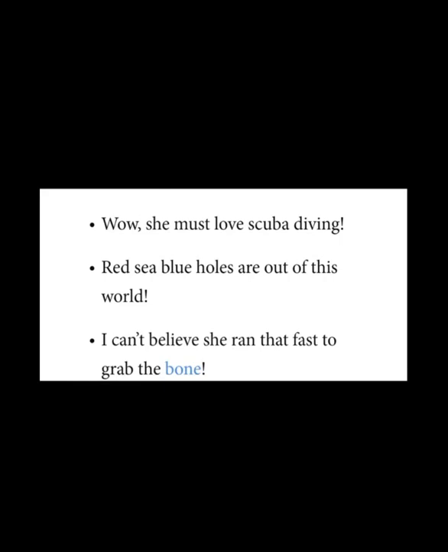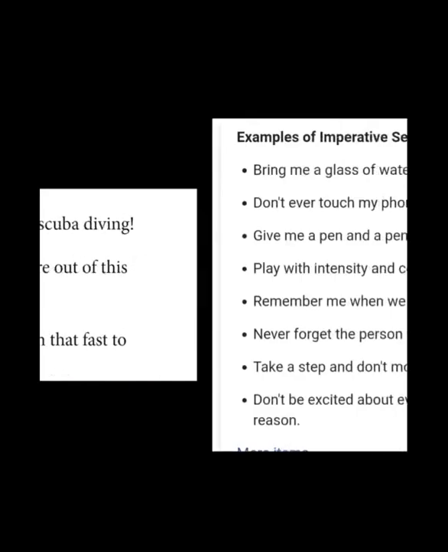Red Sea blue holes are out of this world. So you are showing some kind of doubt or some kind of strong expression over here, so the exclamation mark is there. I can't believe she ran that fast to grab the bones. So these three sentences are exclamatory sentences.